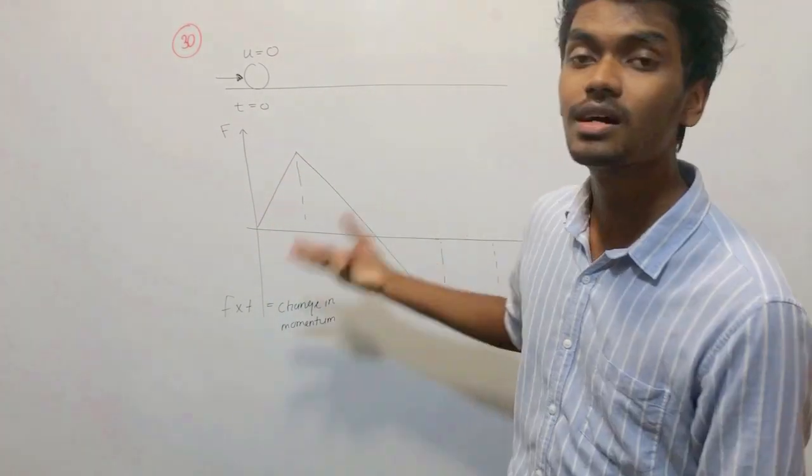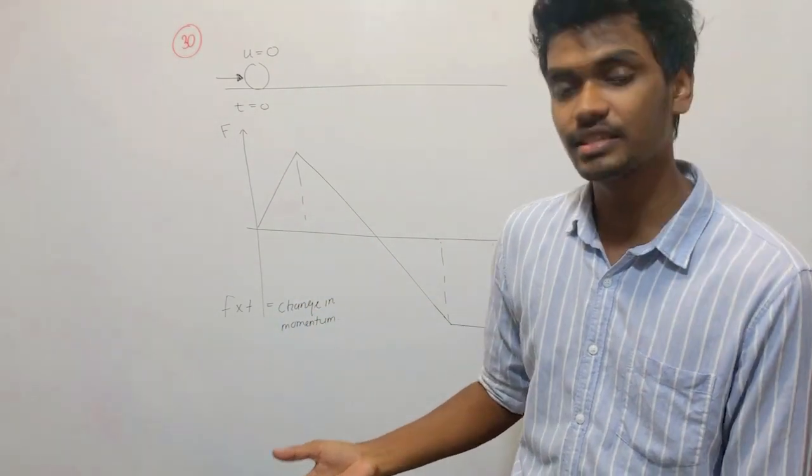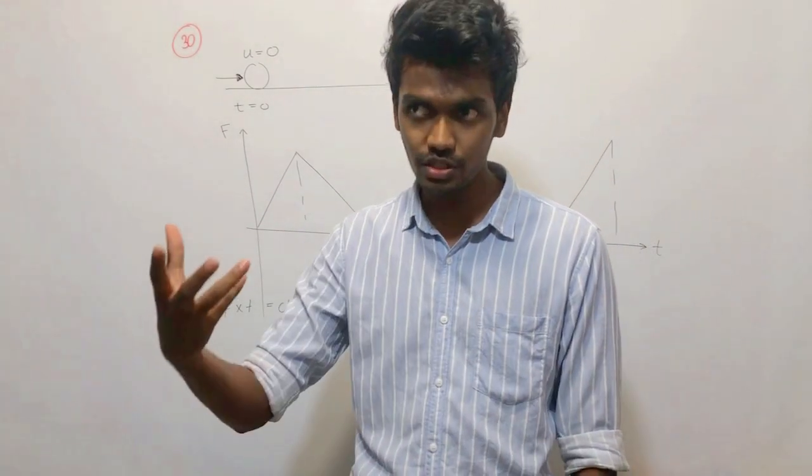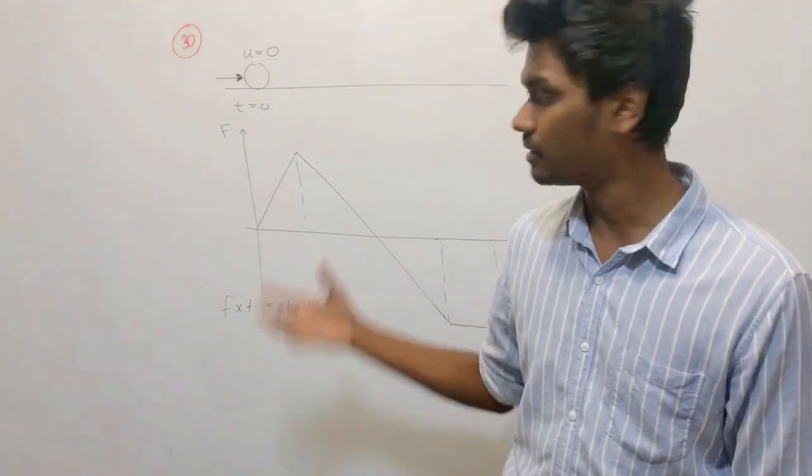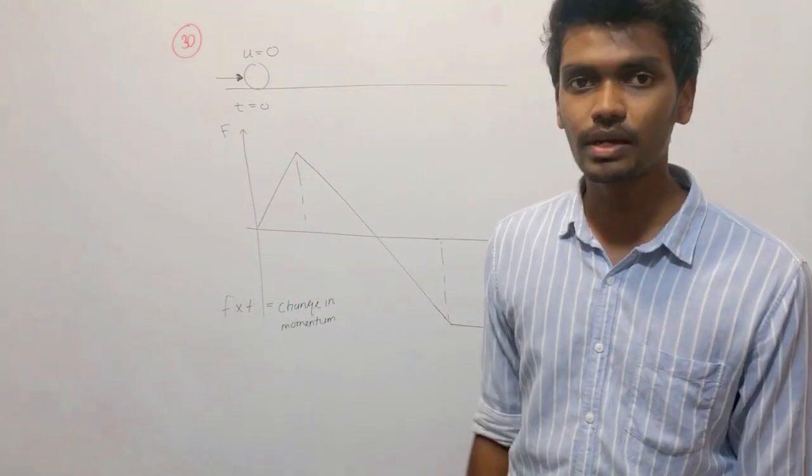If the area is negative, it is a negative change in momentum. Positive area means a positive change in momentum, and negative area means a negative change in momentum. Increasing momentum, decreasing momentum. Likewise, you can consider it this way.